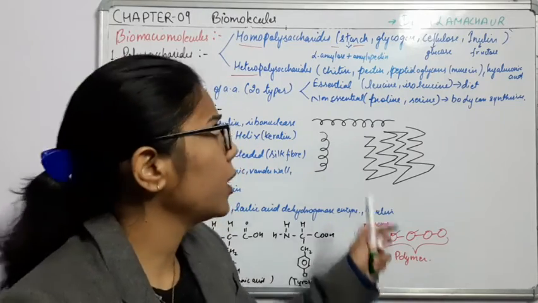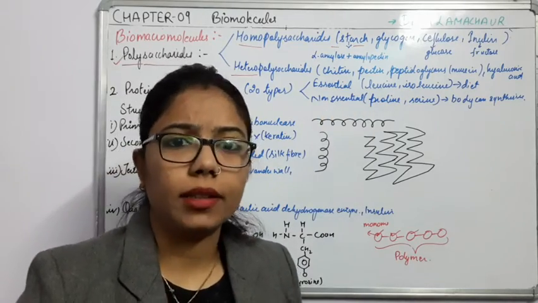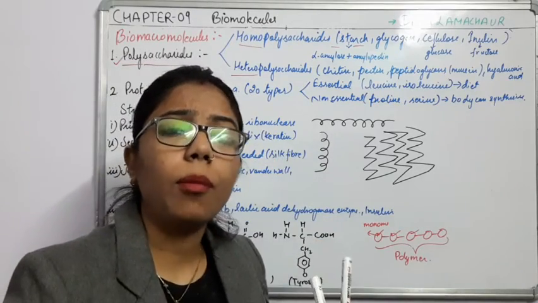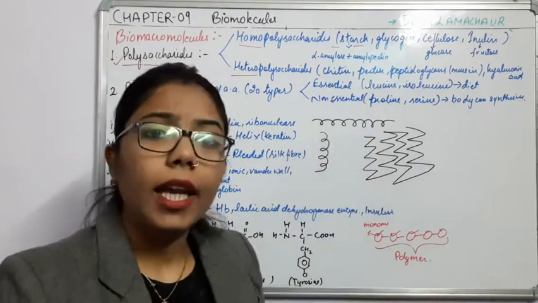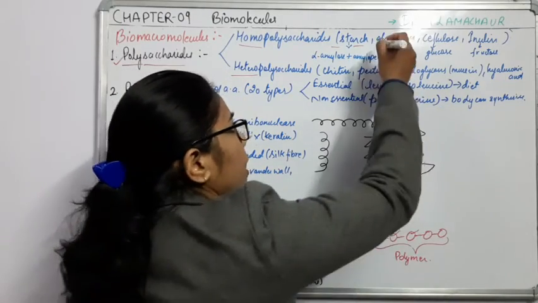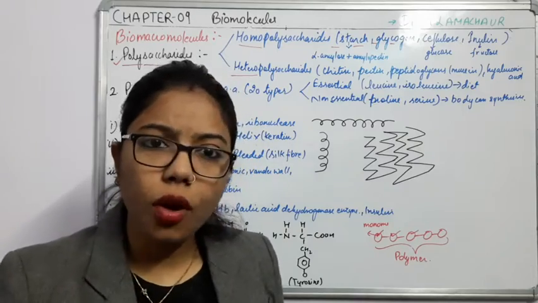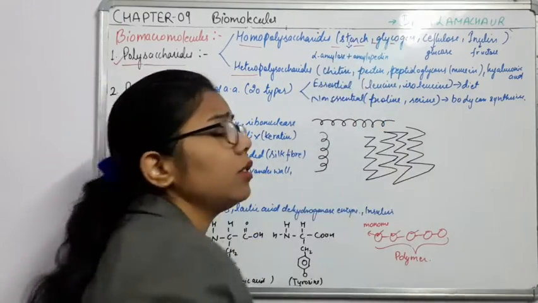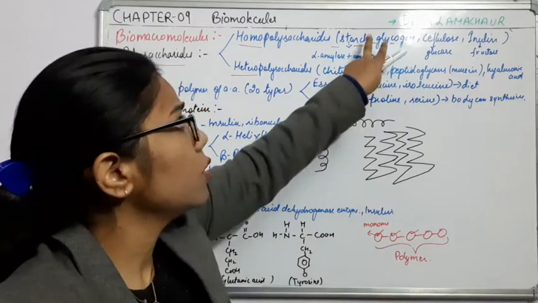Starch is the storage material which is present in plants. Plants store their carbohydrate or sugar in the form of starch. Likewise, we human beings and animals store our carbohydrate in the form of glycogen. So we can say that these two are the storage ones.